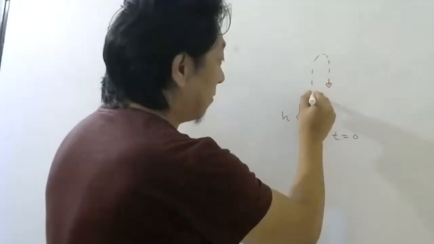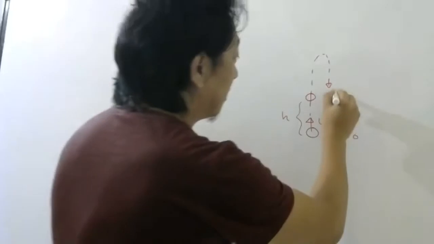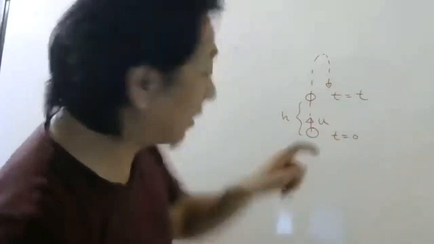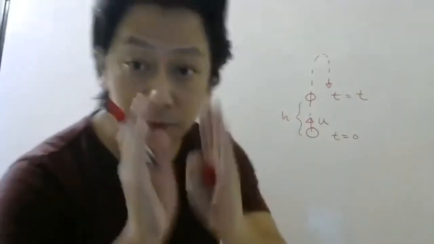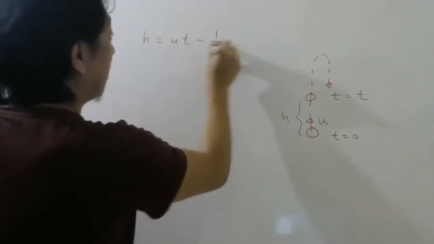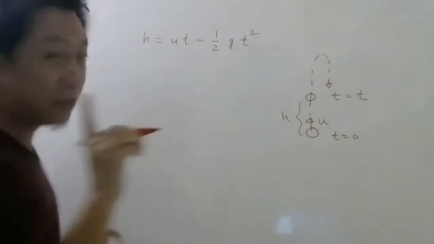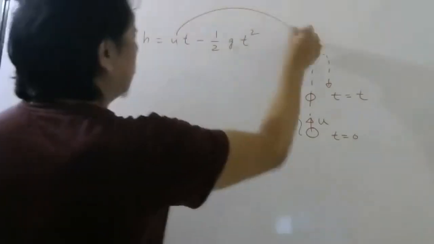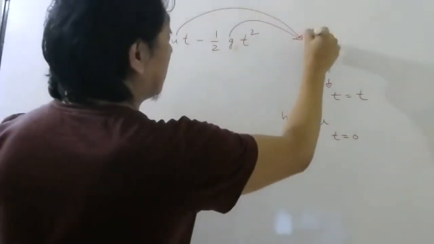After time t, maybe it is here, and in time t it has covered h height. The formula for that height was given to you: h equals ut minus half g t square. In the question, it was mentioned that u and g should be taken as constants.